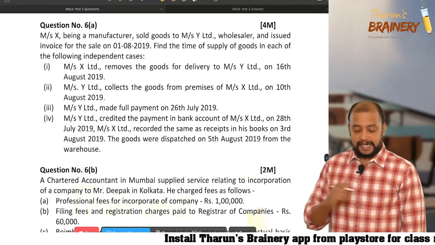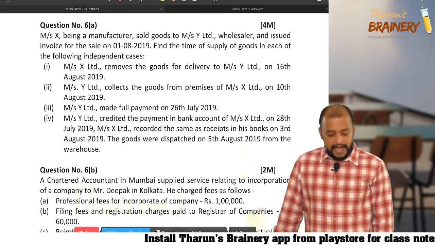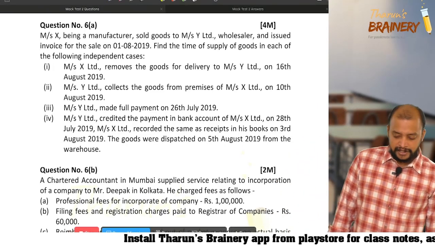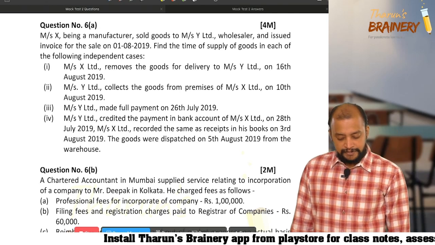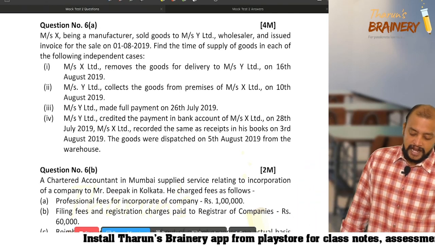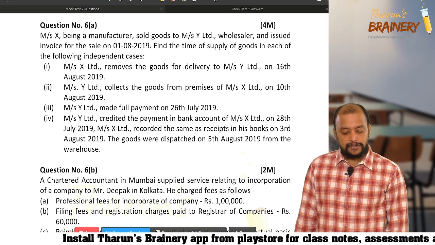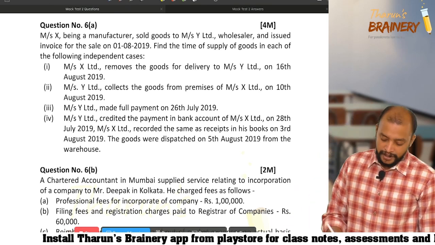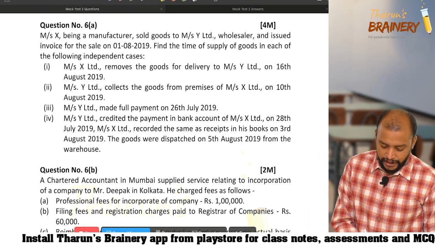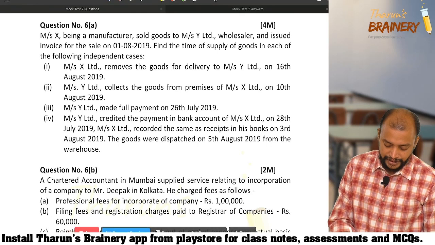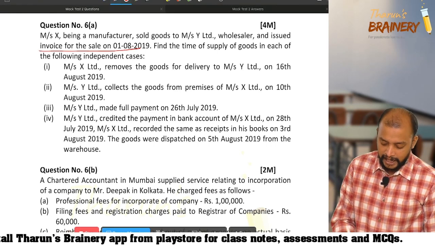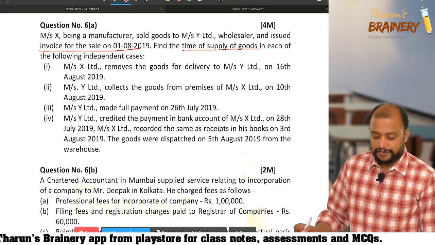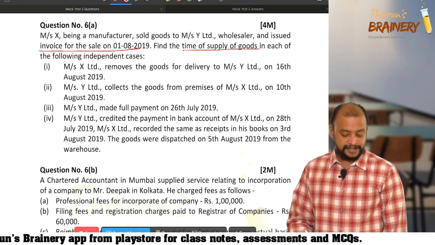Question number 6A. Messrs X, being a manufacturer, sold goods to Messrs Y Limited, wholesaler, and issued invoice for the sale on 1/8/2019. What is the date on which invoice is issued? Actual date of invoice is 1/8/2019. Find the time of supply of goods in each of the following independent cases.